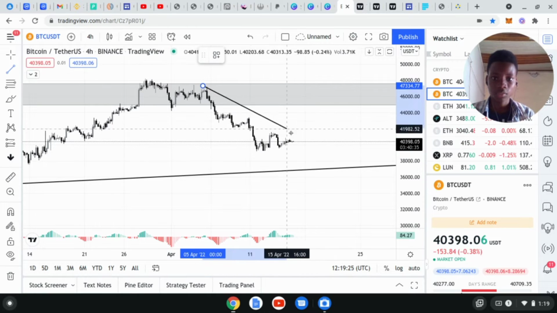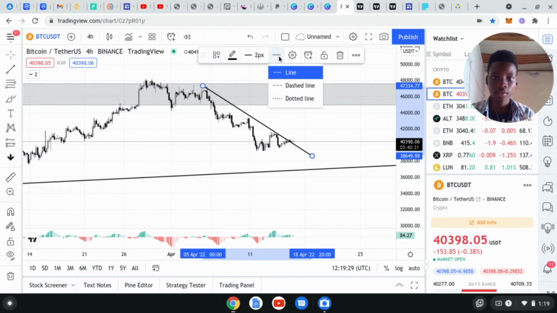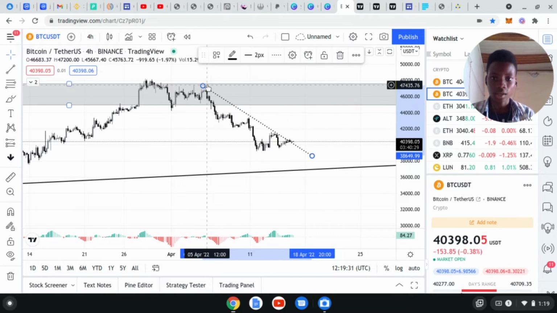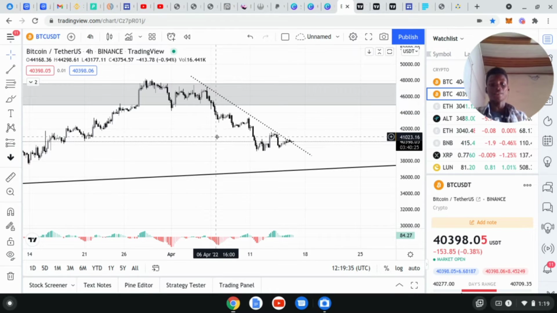Okay, our trend line, let me make it a dotted line so that we don't get confused. Yeah, it's not that perfect, but it's also a downtrend.